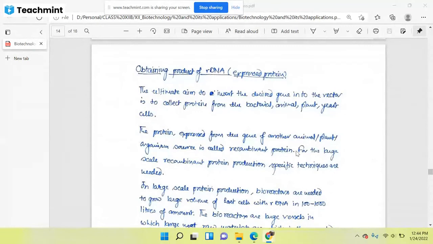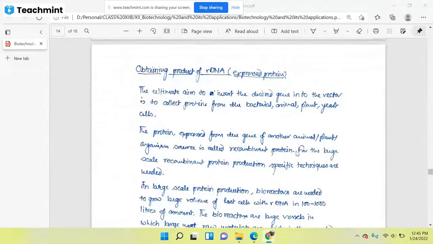if we are producing a particular protein from another source organism. Suppose we are going to express a plant protein in an animal or an animal protein in a plant. Suppose we are going to produce a human protein in rabbit, then it will be called recombinant protein. Okay, so if we are using two different species, two different lineages, or any two organisms which don't belong to the same clade, the product which we are getting will be called recombinant protein.